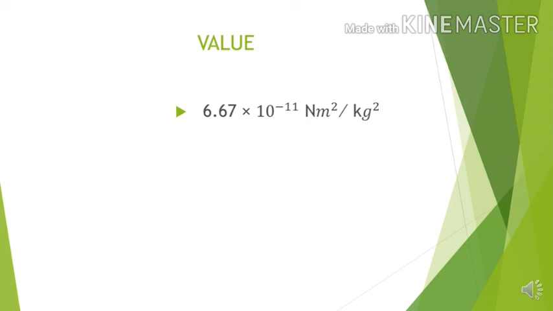Now it is time to get the value of this constant, and that is 6.67 into 10 to the power minus 11 Newton meter square per kilogram square. And this is a very small constant. That is why whenever we try to find the gravitational force between two objects on earth, we get a very small value due to this very small value of the constant.